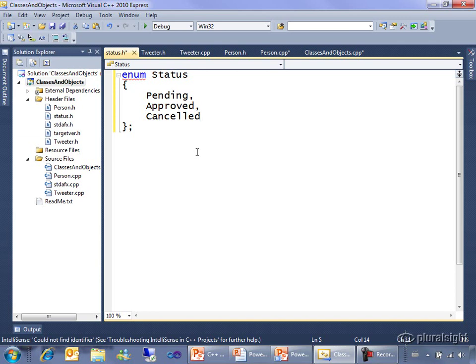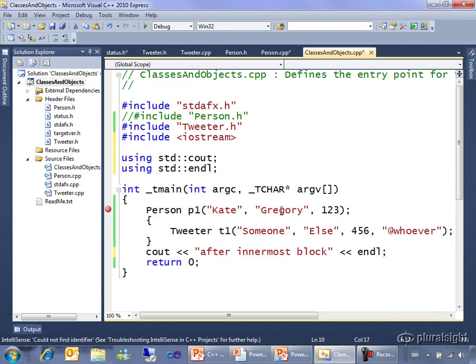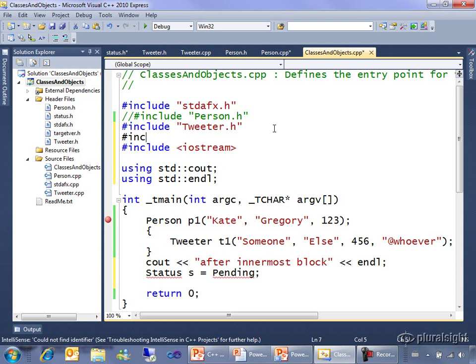I'm going to keep these ones simple and we'll just use one. So if I go back into my main, I'll just declare a status S, give it a value like pending. You can see the compiler saying, huh, what? Don't know what you're talking about. It's because I haven't included the header file. So let's go up here and include status.h. Give it a minute. It should become content down here.